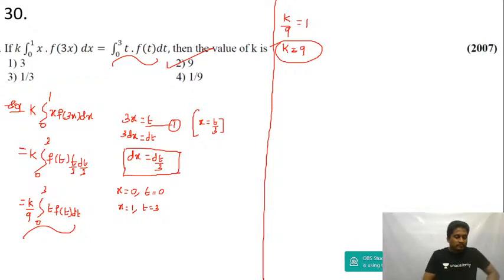2007 question, guys. Compare this with the given result. You get k upon 9 equal to 1. Cross multiply, you get k equal to 9 only. Let's move to the next question.